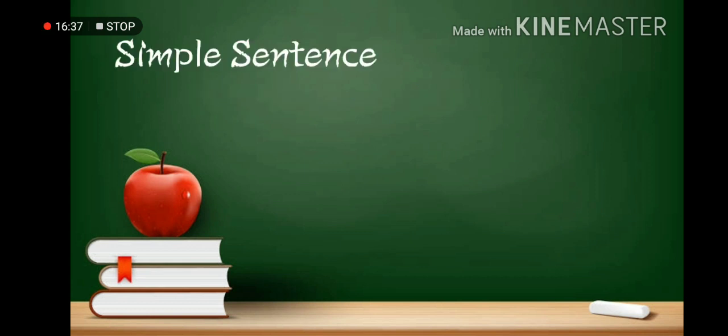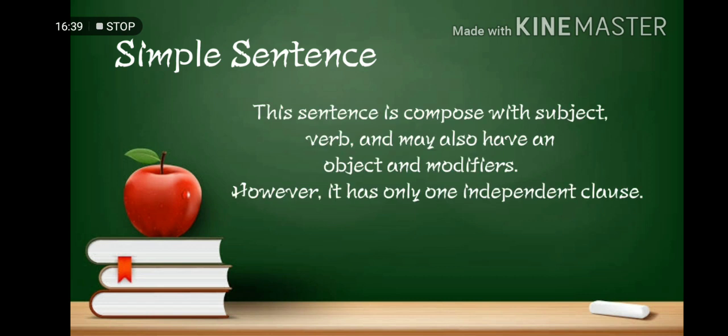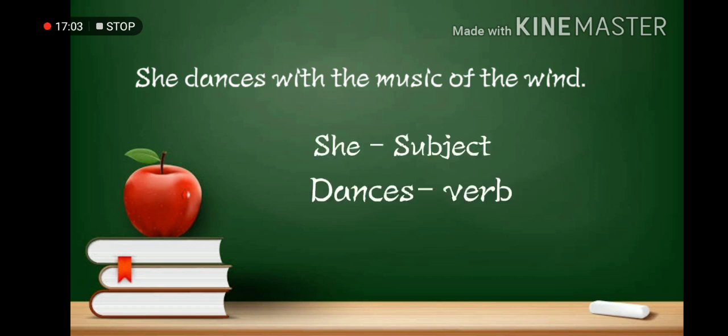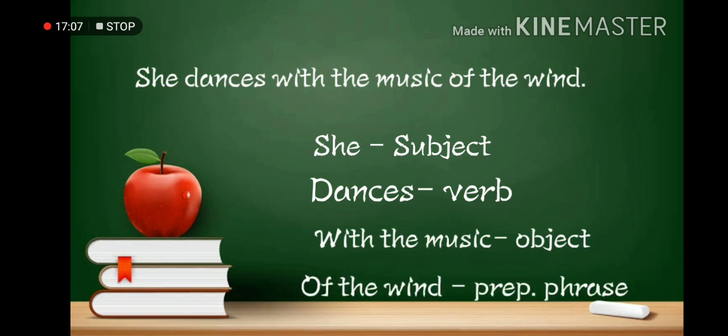First, simple sentence. This kind of sentence is composed of the subject, verb, and may also have object and modifiers. However, it has only one independent clause. For example, she dances with the music of the wind. So, she is the subject, dances is the verb, the music is the object, and of the wind is the prepositional phrase.